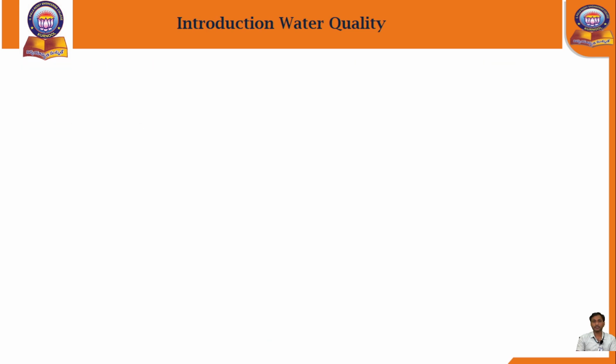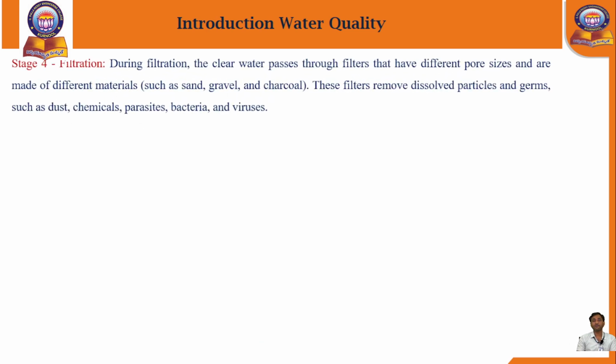Okay, next, the filtration stage. The fourth important stage is the filtration stage. The concept of filtration we have discussed in lecture number 12, which is rainwater harvesting. The rainwater stored in the sump will be sent into the filtration bed. That filtration bed is what we are going to discuss here.